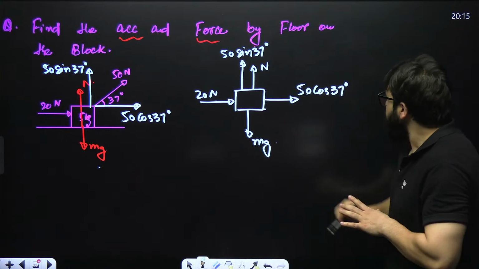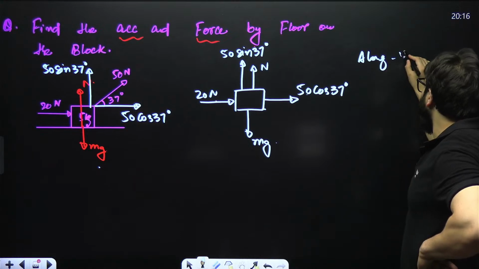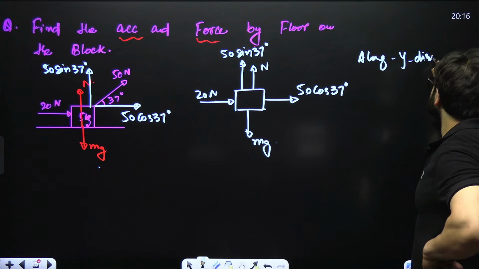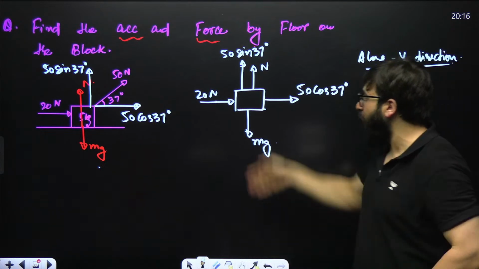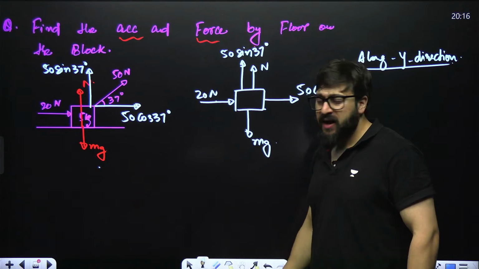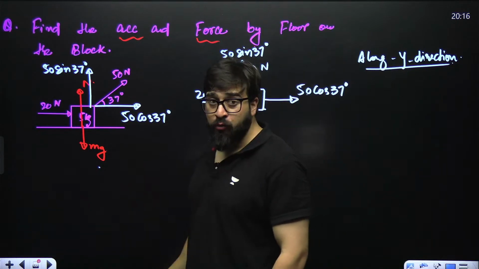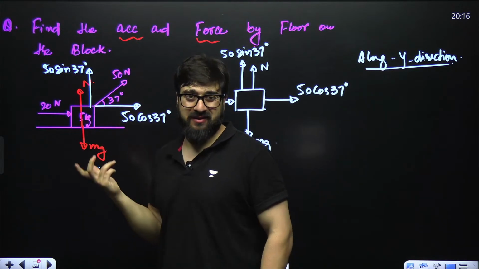Now let's take the y direction. I want all of you to focus over here. Y direction means the vertical direction, and this is the x direction. Is this block moving along the y direction or the x direction? Sir, obviously the x direction, not y.